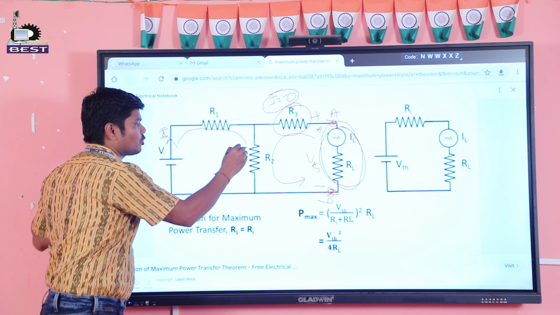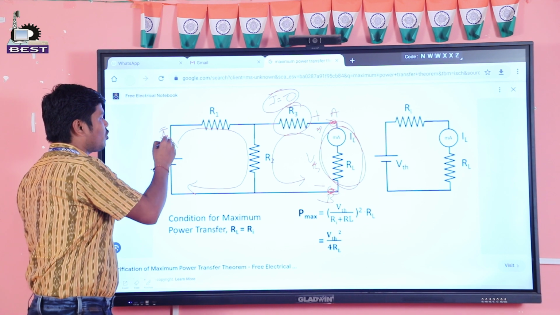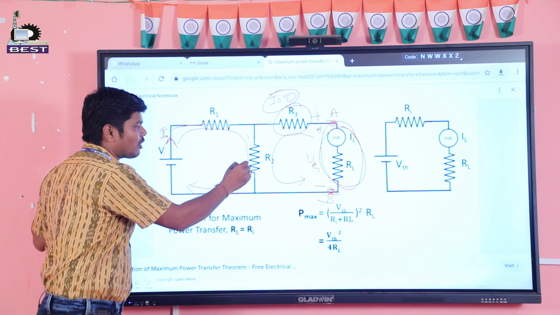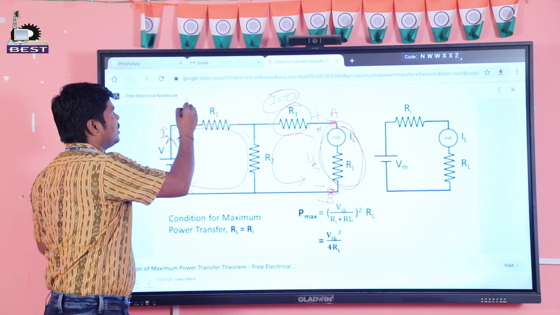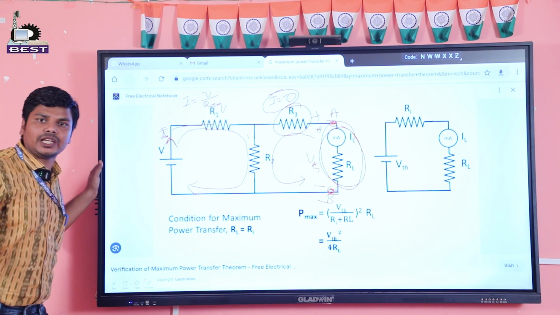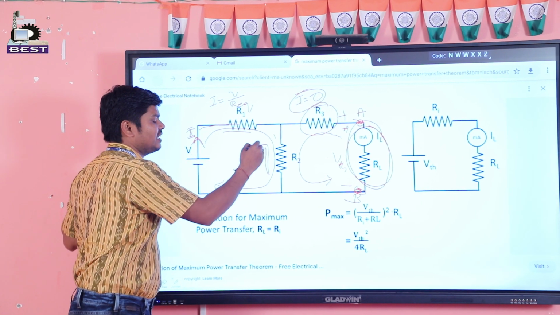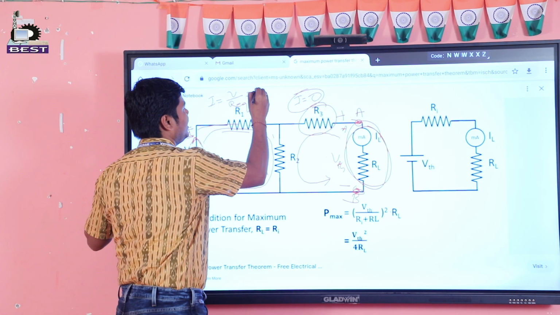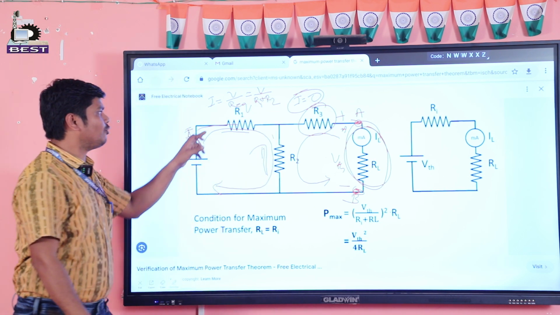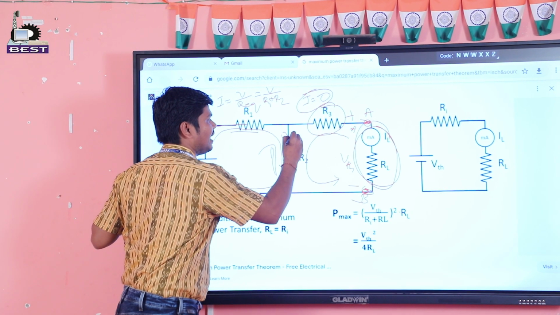This current flows through R1 and R2. This current will be how much? Since the total current flows through R1 and R2, the current will be I is equal to V by R equivalent. Then R equivalent will be how much? Since R1 and R2 are connected in series, the equivalent resistance will be R1 plus R2. Simply we will get the current I.